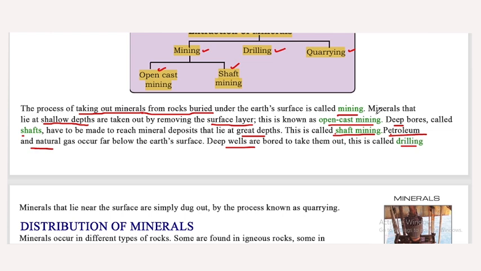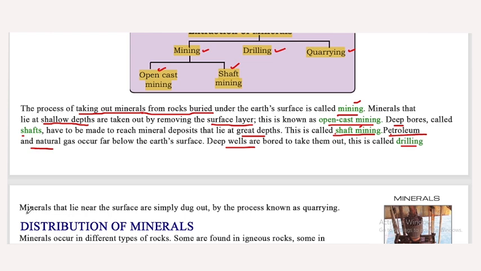So the first one is mining. Mining is of two types: open cast mining and shaft mining. Open cast mining is used to extract minerals from a shallow depth, and shaft mining is used to extract minerals from a great depth. The second process is drilling. Petroleum and other natural gases are far below the earth's surface, so to take them out, we need to dig a deep well. This process is called drilling.